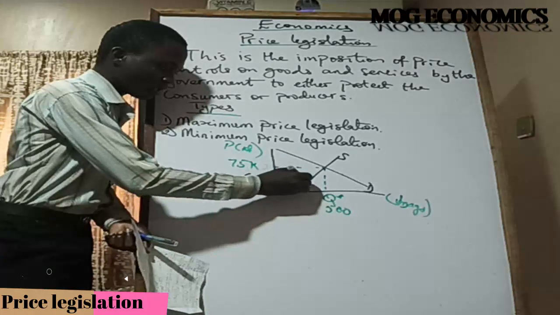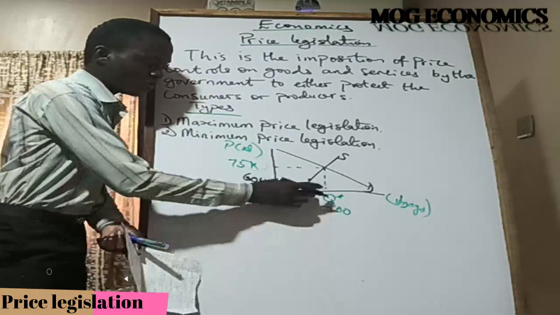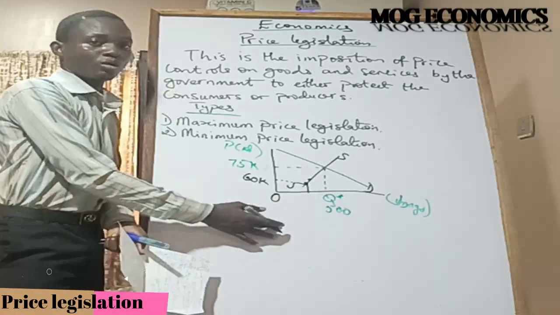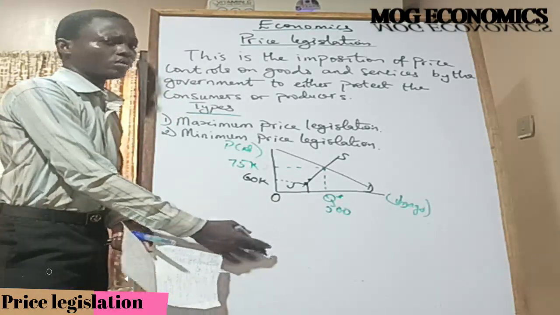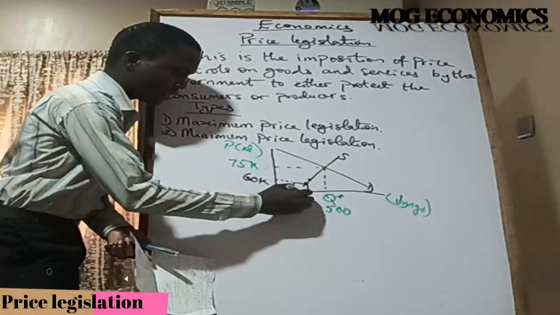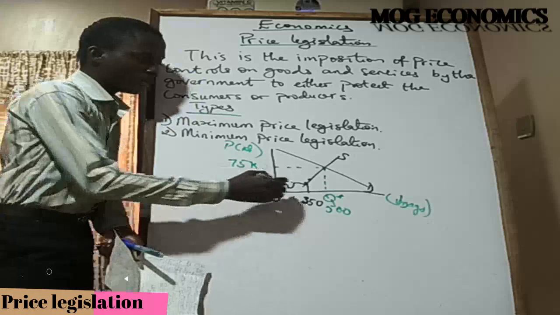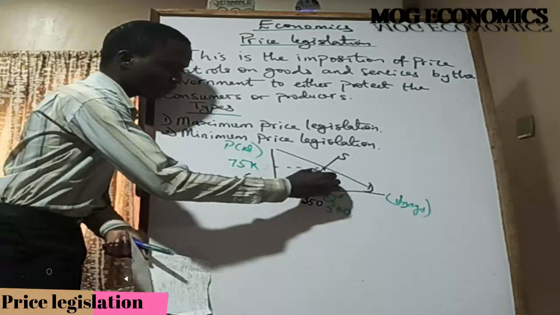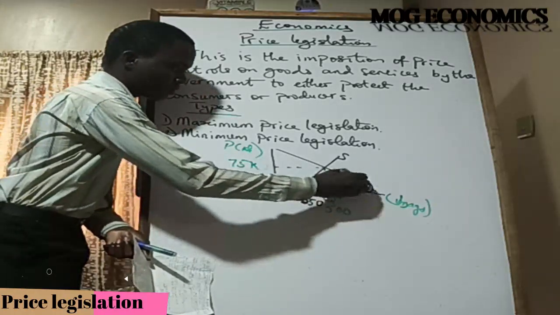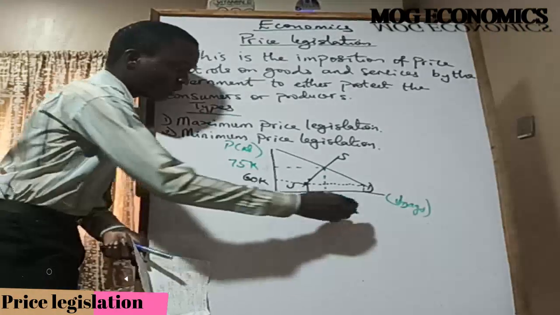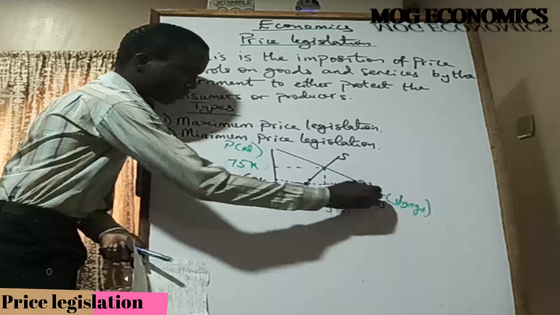You trace this to the supply curve, you bring it down. The value you are going to be having here, because this is zero, is it going to be more than 500 or lower than 500? Lower. Oh wow, you understand graph. Cool. All right, so this is like 350 bags now. Now this same price, you trace it to the demand curve. Now, oh damn it, at that price, people are looking for about 800 bags